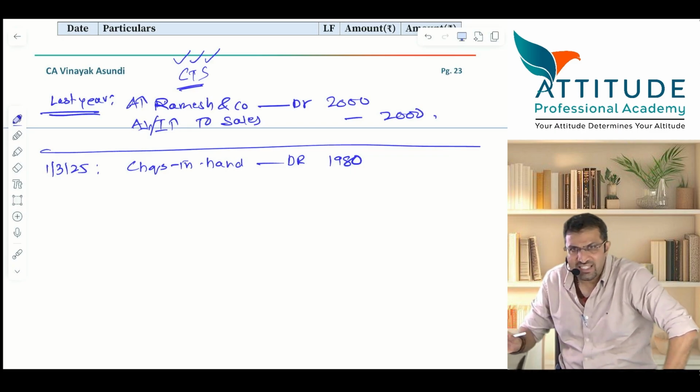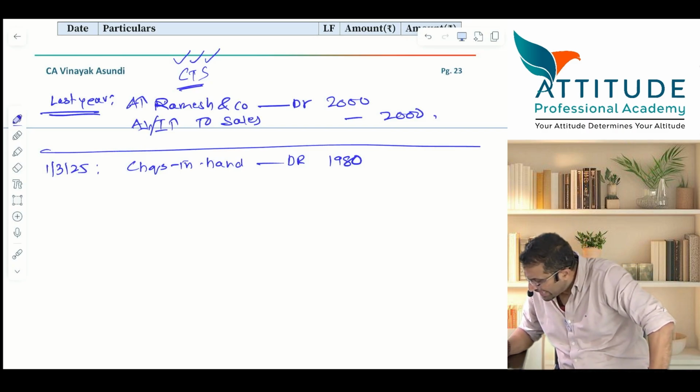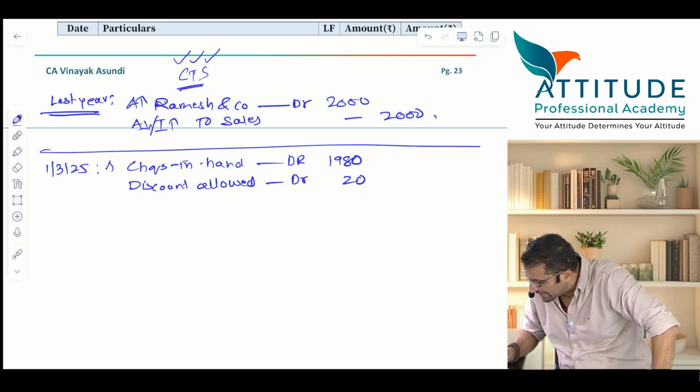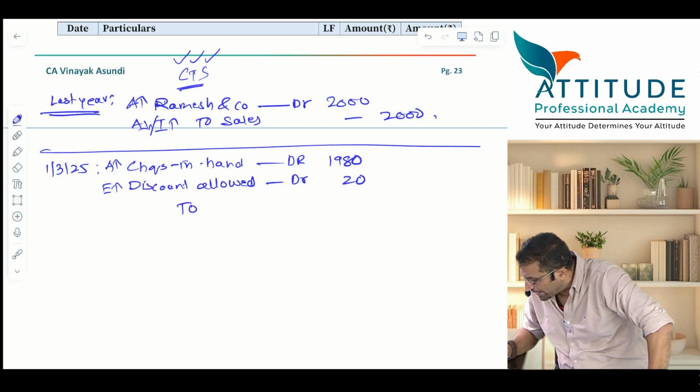So we assume it is cash discount. Now tell me here, checks in hand account debit 1980, then discount allowed debit. Please explain what I have to put in the bracket. Checks in hand: asset increases. Here expense increases. Two. Very good. Asset reduces, debtors balance reduces. Ramesh and Co. Very good. How much? 2000.